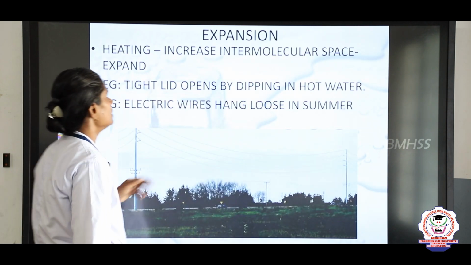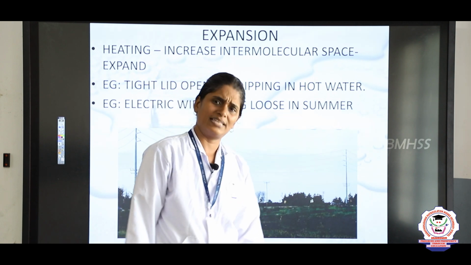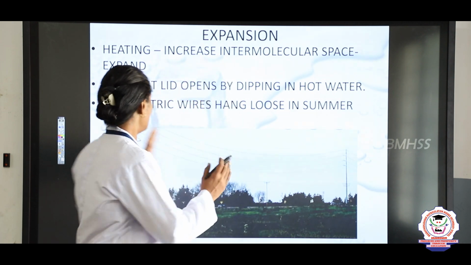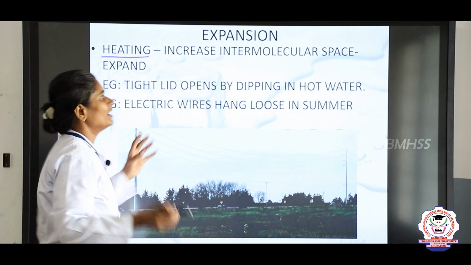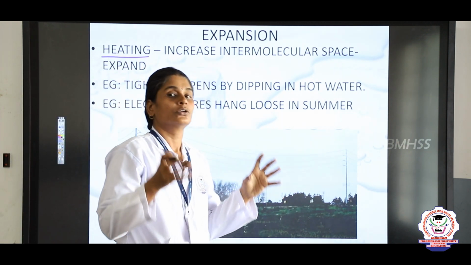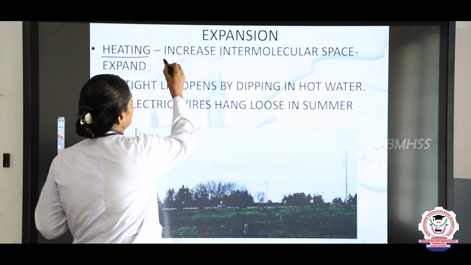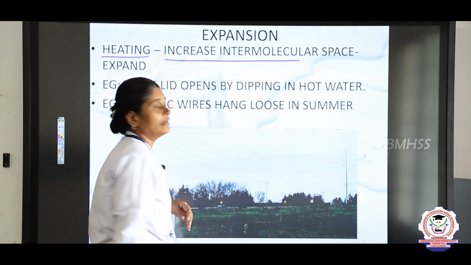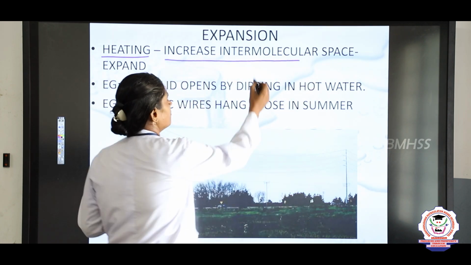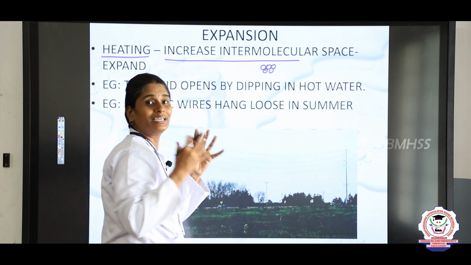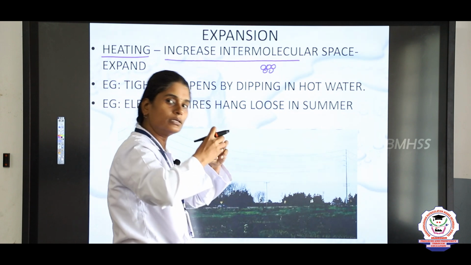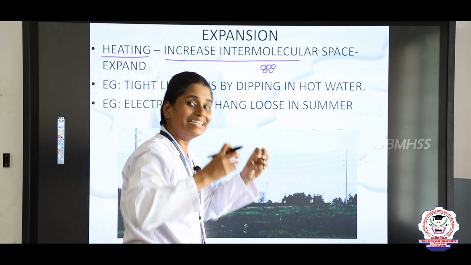So, next we will see about expansion. What is expansion? Expansion happens when you heat. When you heat some substances, what happens? There is an increase in the intermolecular space. So, if there is a matter like this, when you heat it, the intermolecular spaces will increase.